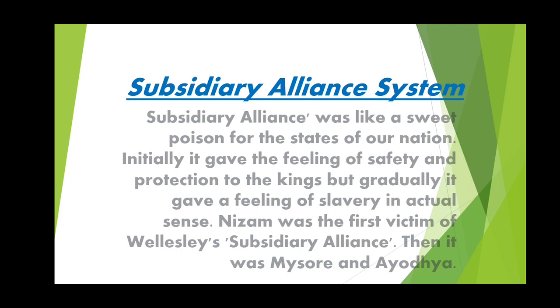That is why the subsidiary alliance system is also known as sweet poison, because in the beginning everyone felt that it would be very helpful or very good to have the subsidiary alliance system, but in turn it became a poison for them, because this was the way Wellesley annexed many provinces and expanded the rule of the East India Company. Annexed means he tried to add. So this way he started taking away many of the provinces.